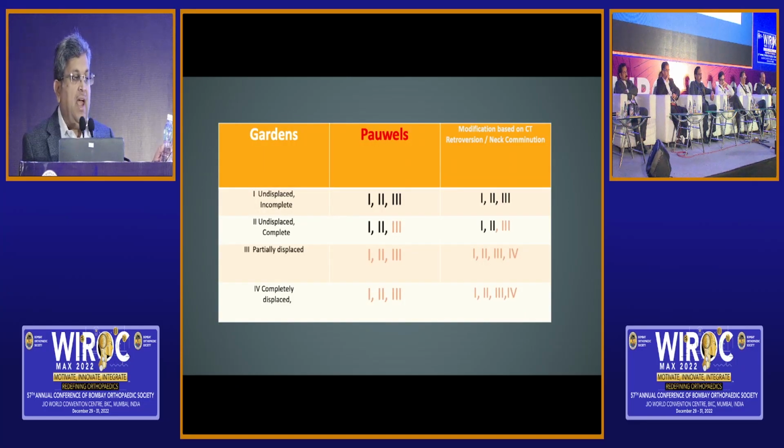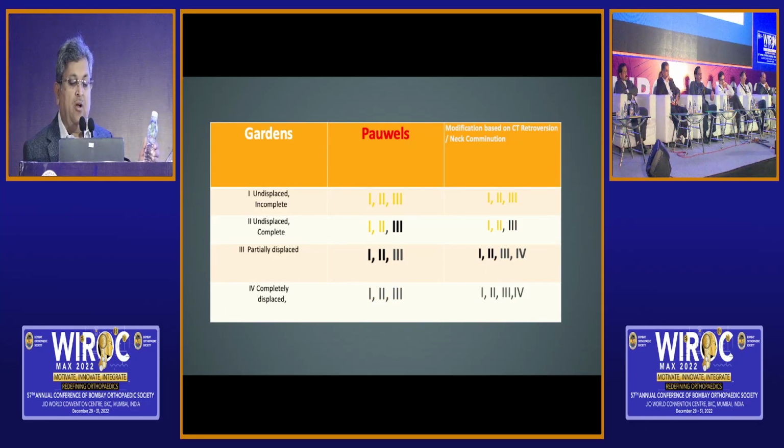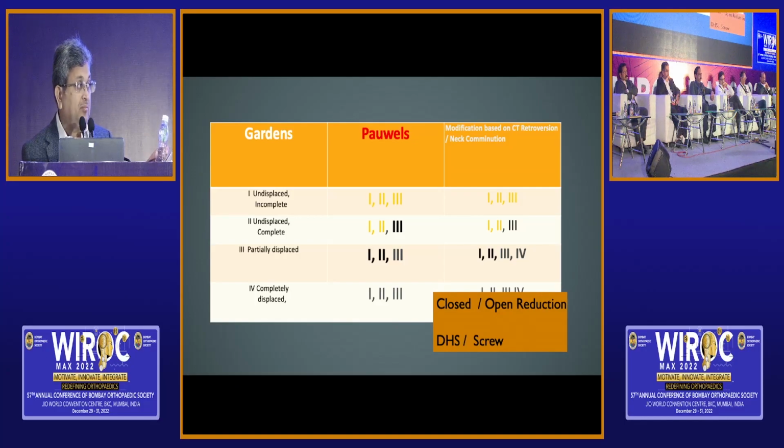And so if we add Garden's, Pauwels' and this CT-based classification, these undisplaced varieties are probably the varieties which we can consider cancellous screws. But the moment the fracture goes beyond, we are then talking of maybe open reduction, and DHS and a derotation screw becomes absolutely mandatory.